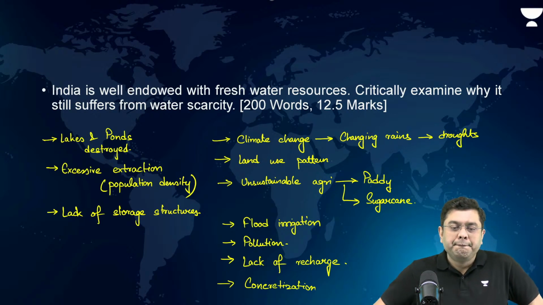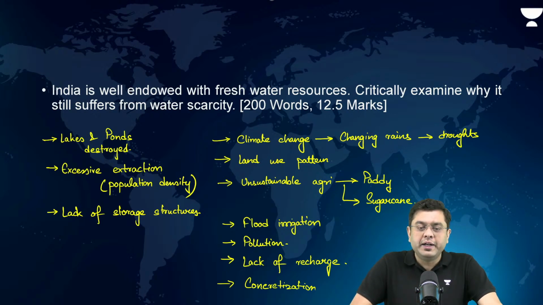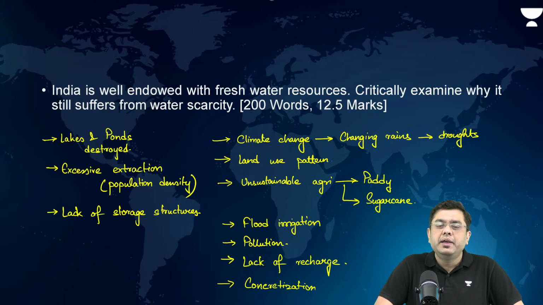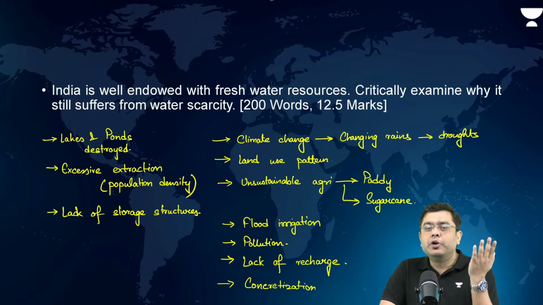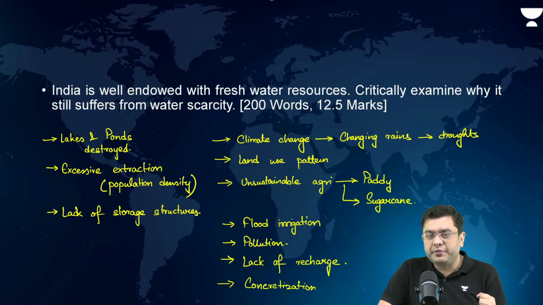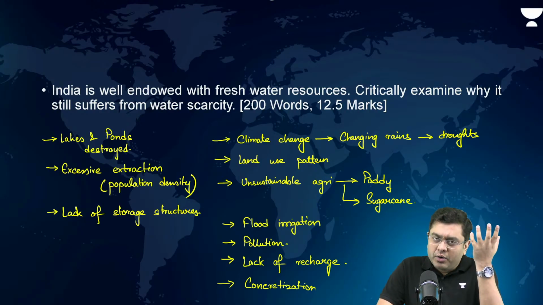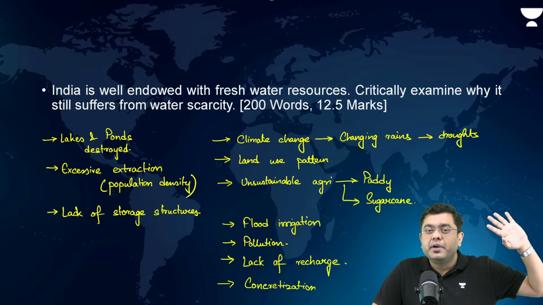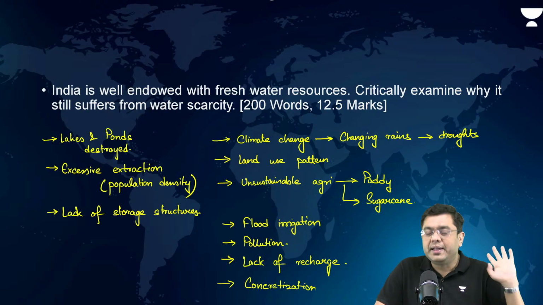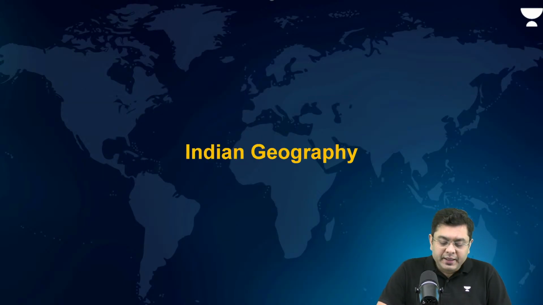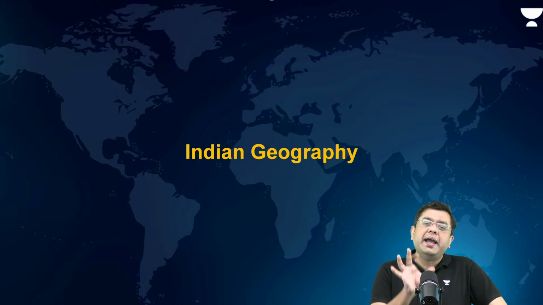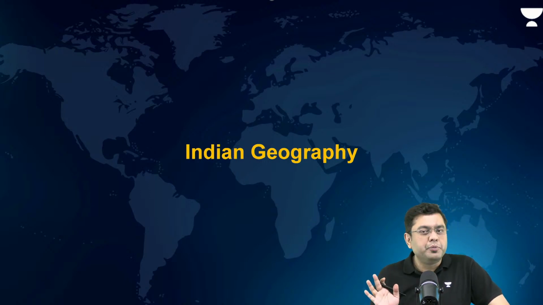Okay, Bangalore, yes, can talk about how land use pattern influences water scarcity. Basically, if you carry out deforestation and create an urban sphere there, the water which would be absorbed by the soil in that region is now not absorbed, it is draining away, right? So water is not being utilized, like that.